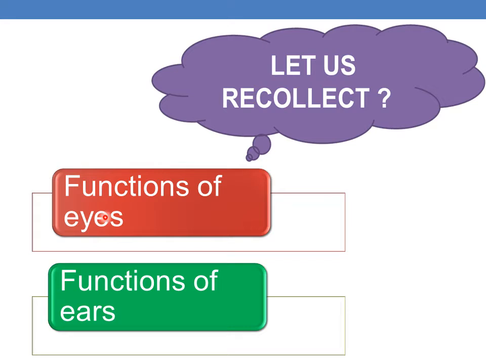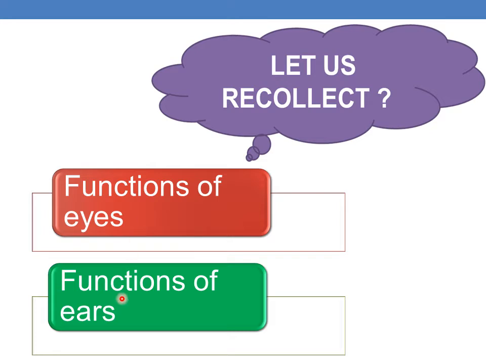So children, what are the functions of eyes? Eyes help us to see. And what do you see? You can see the different objects around us, and we can see the color of the object, size of the object, and whether the object is very near or very far. Example, a tree. A tree is very big. And another example, a flower. A rose flower, the color of the rose flower is pink.